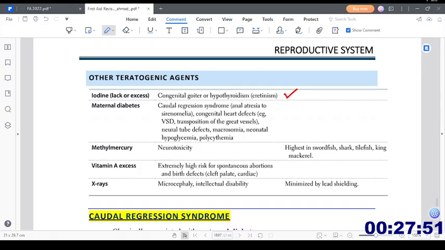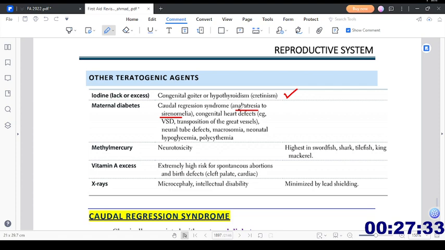So let's come back. Here you can see maternal diabetes: caudal regression syndrome, that is anal atresia to sirenomelia. Congenital heart defects, for example VSD, transposition of great vessels. Neural tube defects, macrosomia, neonatal hypoglycemia, and polycythemia.